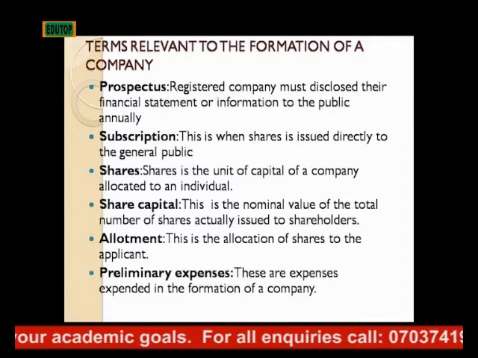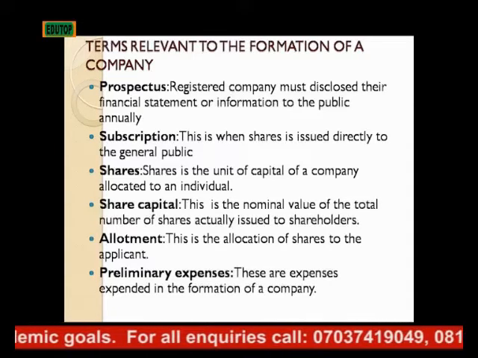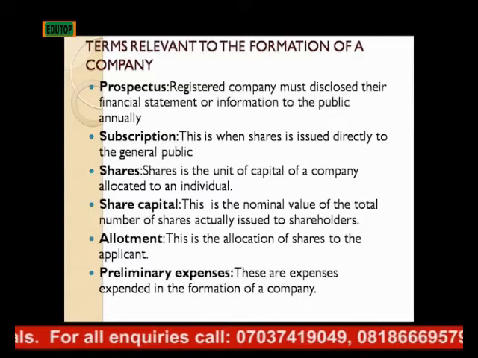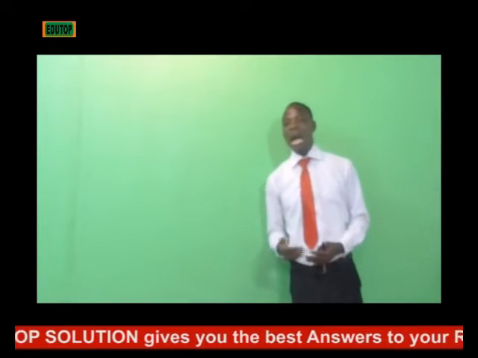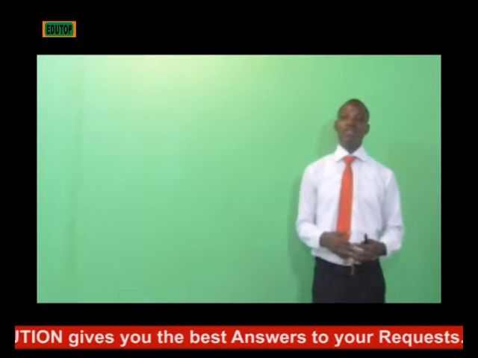Then we have the allotment. Allotment is the allocation of shares to the applicant. That means immediately you apply for shares, you will be allotted the number of shares that you applied for. Maybe 50 shares. If you apply for 50 shares, 50 shares will be allotted to you at the end of the day.